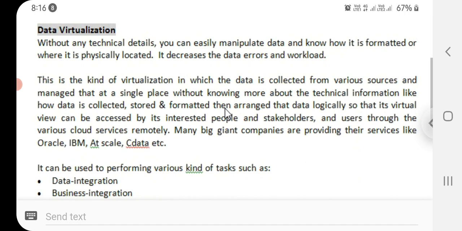That data is arranged logically so that its virtual view can be accessed by interested people, stakeholders, and users through various cloud services remotely. Many big companies provide these services, like Oracle, IBM, Netscale, CData, and so on. It can be used for performing various kinds of tasks such as data integration, business integration, service-oriented architecture, and searching organizational data.